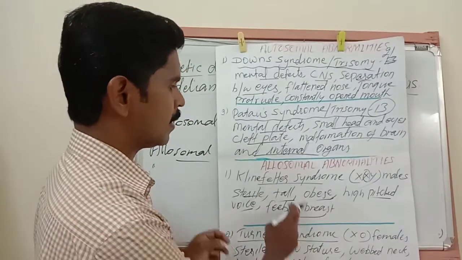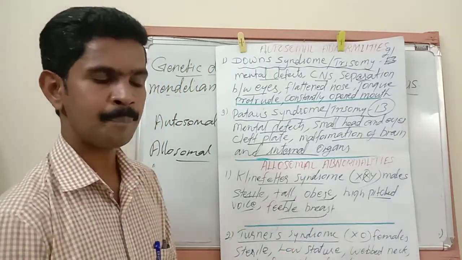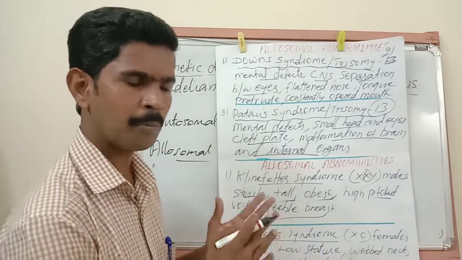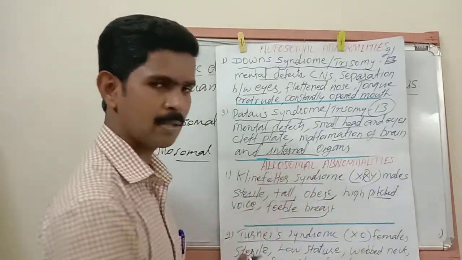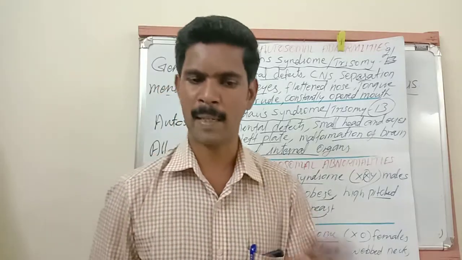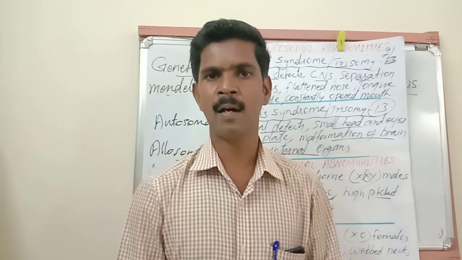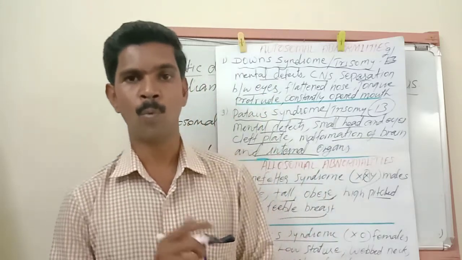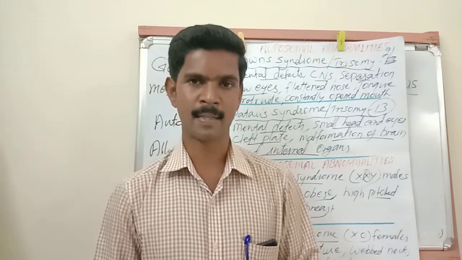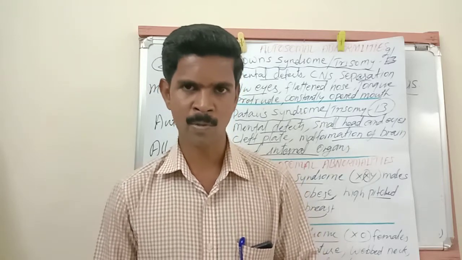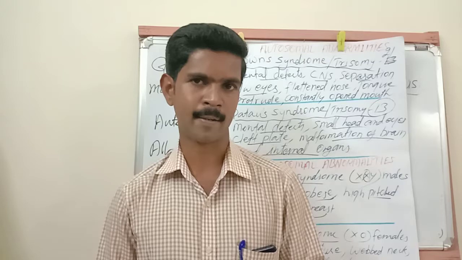Once again, these are allosomal abnormalities. Many abnormalities are there; here we have written only 2. First one is Klinefelter syndrome. This syndrome affects males. If any male is affected by this syndrome, an additional X chromosome is present in their cells, so instead of 46 chromosomes, 47 chromosomes are there.